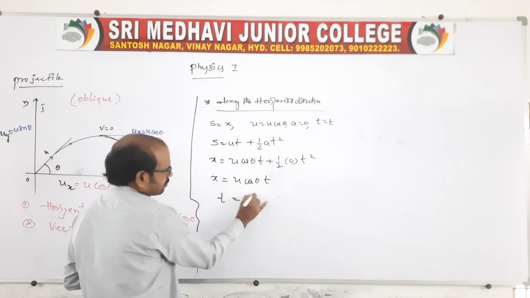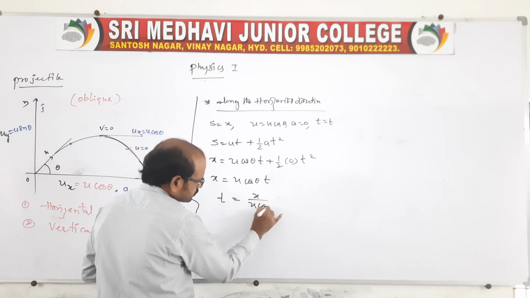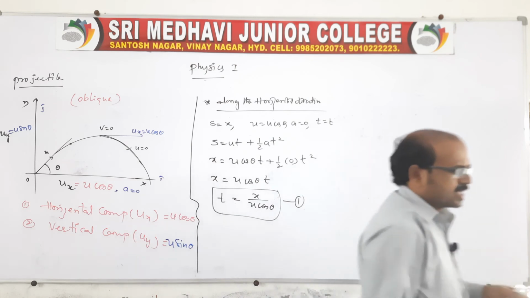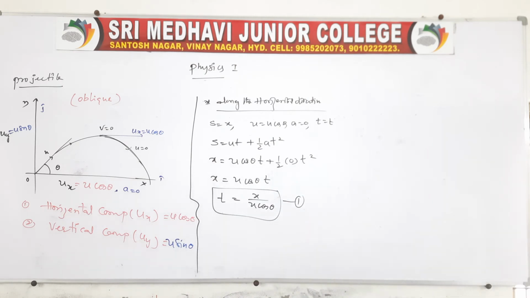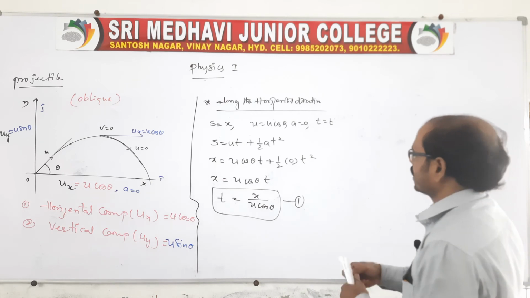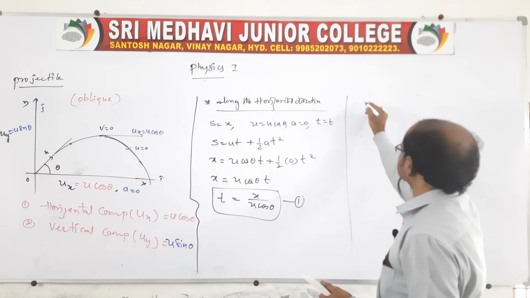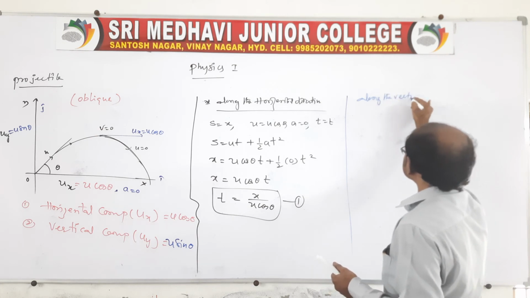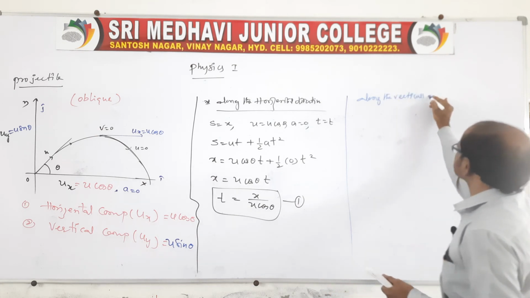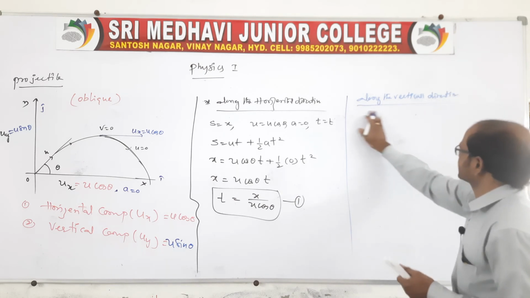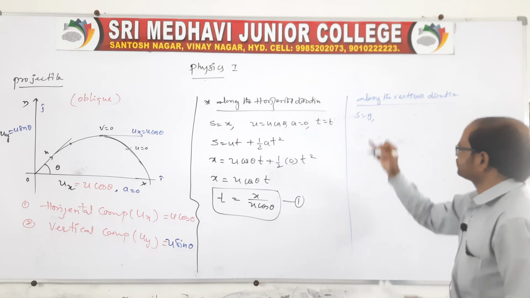From here t is equal to x by u cos theta. This is the time. This you say is expression 1 in the case of a along the horizontal direction. Let us go for the next one, that is along the vertical direction. The vertical direction is nothing but along y, that is, s is equal to y.